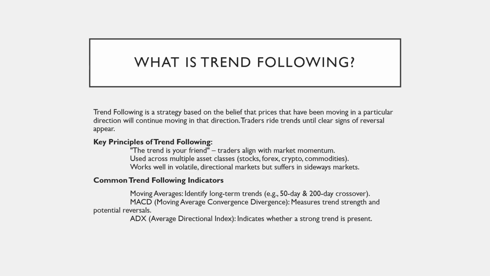Common indicators used in trend following include moving averages, which identify long-term trends, MACD, which measures trend strength and potential reversals, and ADX, which helps determine if a strong trend is present. By using these tools, traders can effectively capture and ride market trends for profitable opportunities.